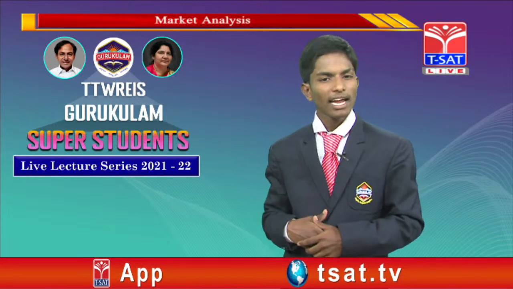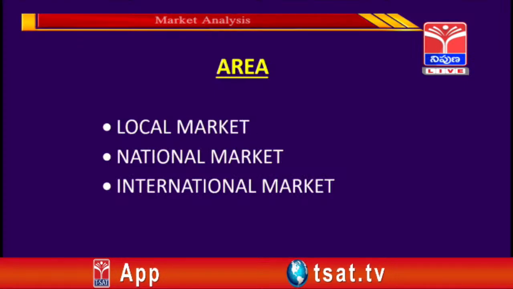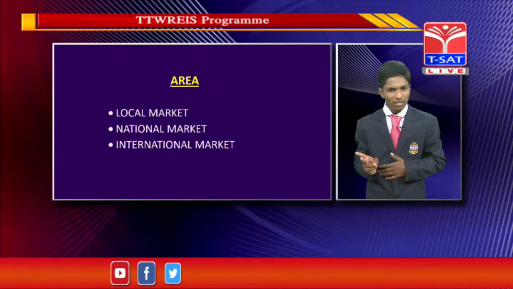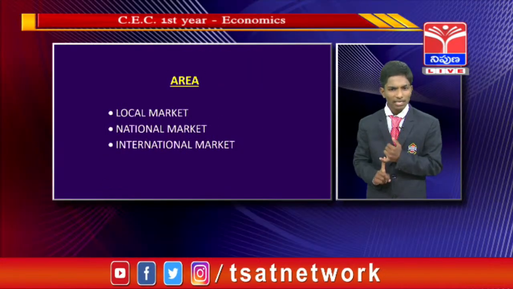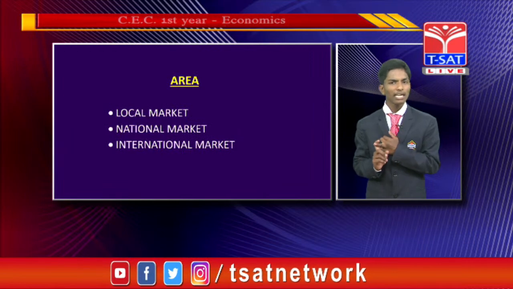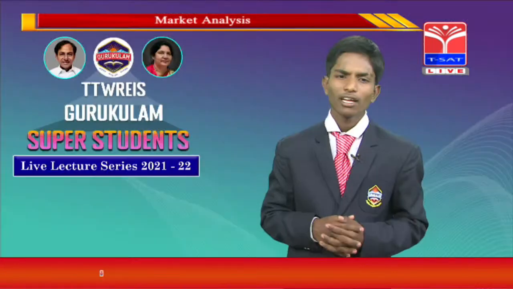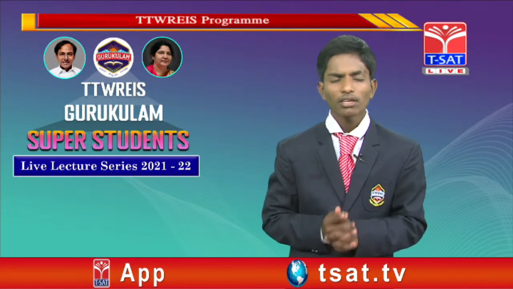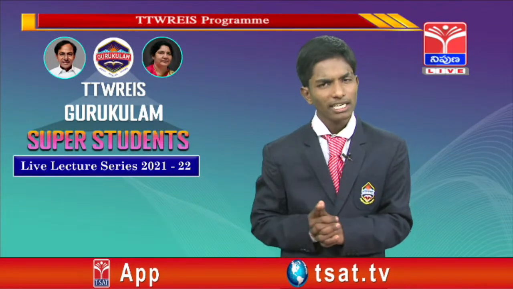Okay, next, area. Area is also divided into three subcategories. One is the local market, and the second is the national market, and the third one is the international market. Okay, first, the local market. What is meant by local market?